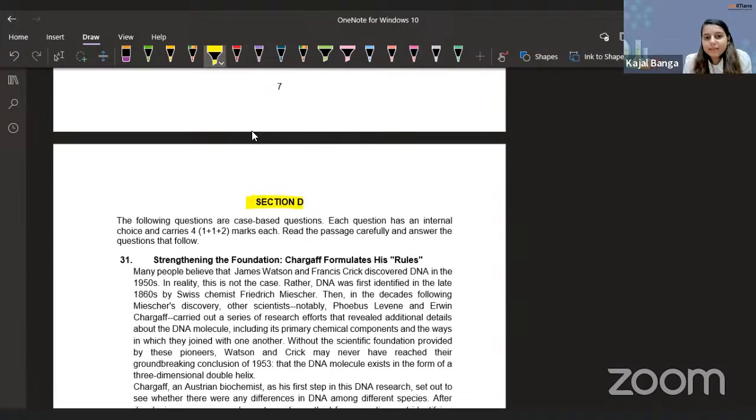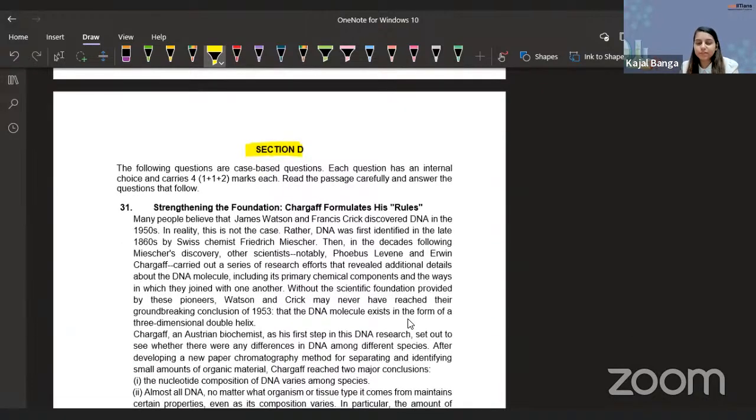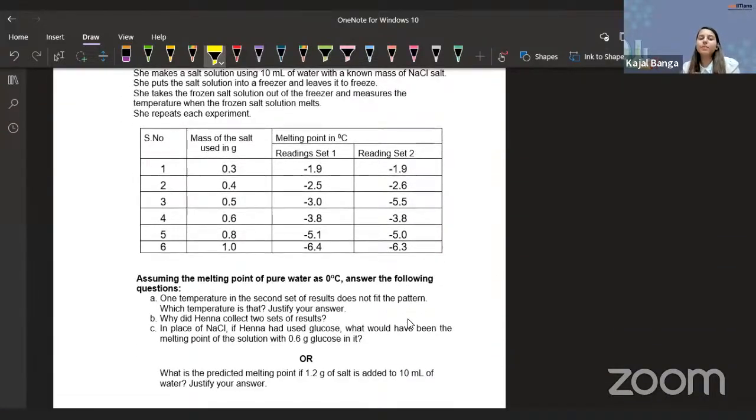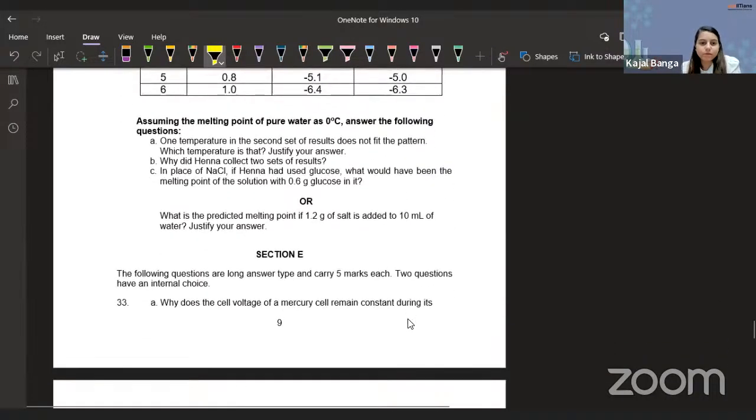Section D, guys. This is the trickiest one because it is a case-based study question, although it has nothing to do with the paragraph, but we should look at the paragraph to understand what particular topic the questions will be asked on. So this paragraph is basically based on the DNA structure. Since most of you haven't discussed biomolecules yet, I will skip this part and move on to the next question. Let's see which chapter that question belongs to. That will be easier for us to understand.